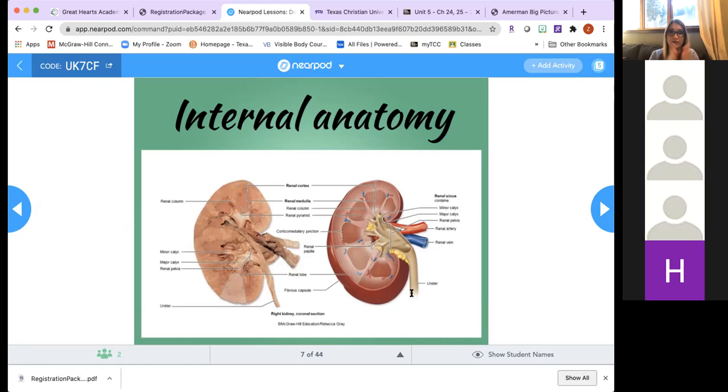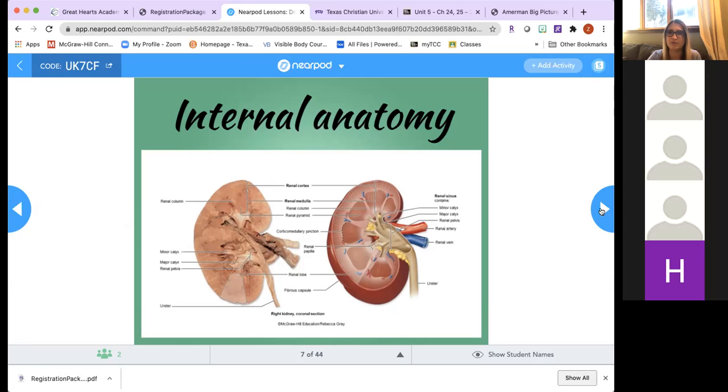So the renal sinus is divided into three spaces. First, it's going to be the minor calyx. Then minor calyces merge together into major calyx, and then major calyces will lead urine into the renal pelvis. And all those 3 together form that renal sinus. And then urine will go into the ureter. And then from the ureter, it will go into the urinary bladder. And from the bladder, it will go into the urethra and then out of the body.